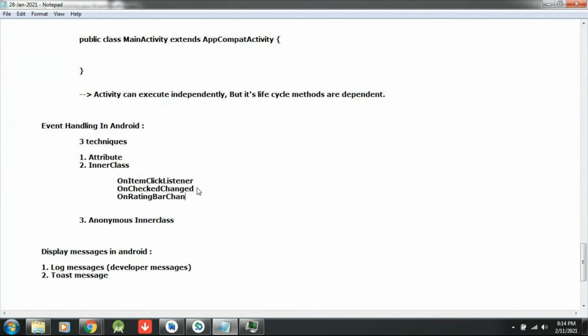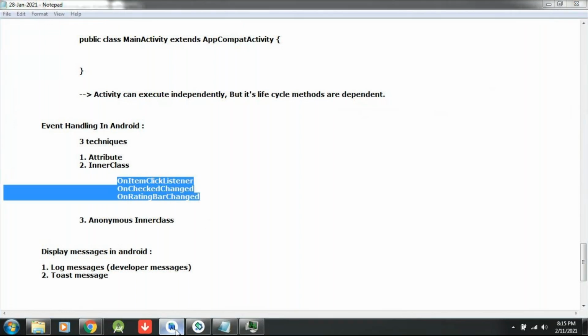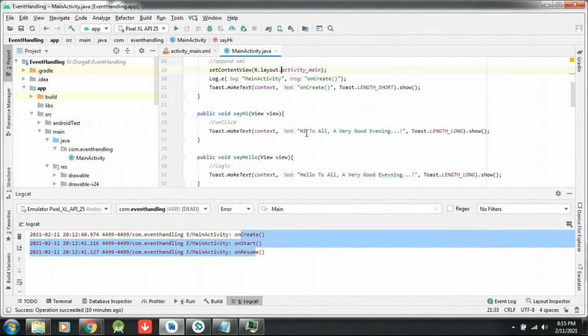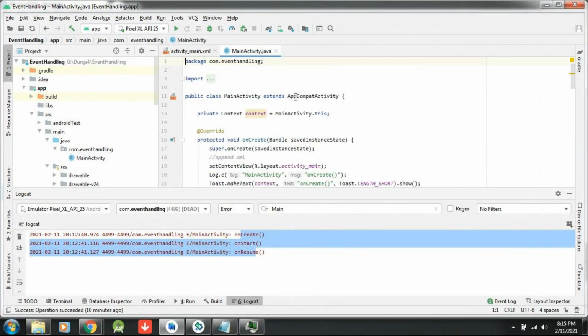So many interfaces are available. All these are called interfaces. These interfaces you would like to invoke into your activity. That is our main motto. So how to invoke is, whenever I am calling an interface, for example, if I would like to call an interface, I have to write the implements keyword. Am I correct? Using that implements keyword only, we have to write whether it is on click listener or something. Okay, so I have to write this.